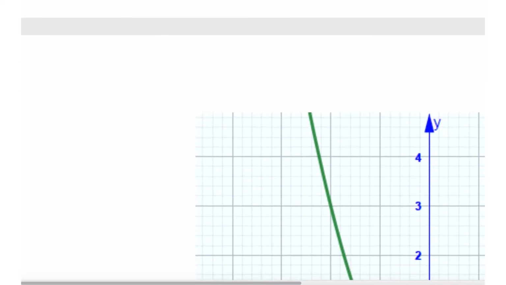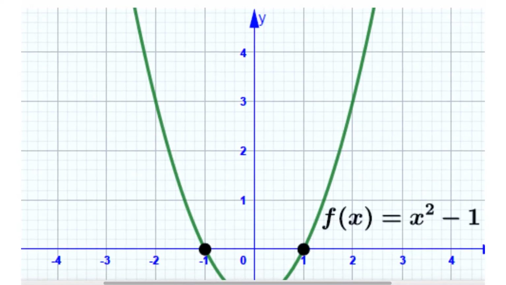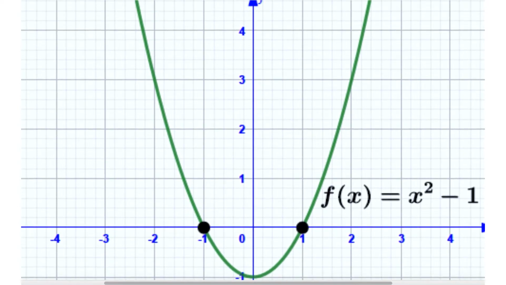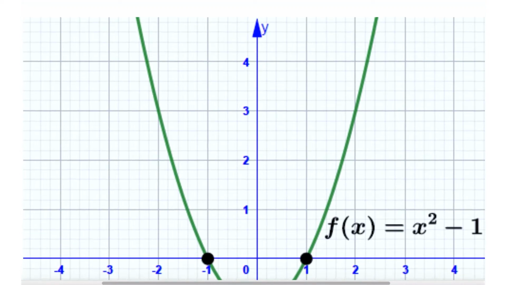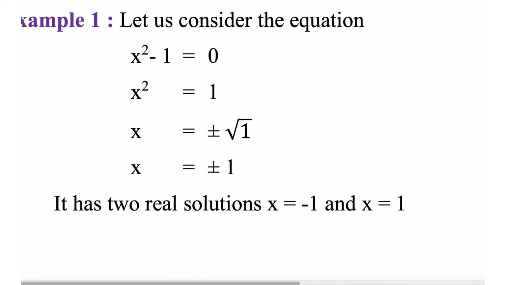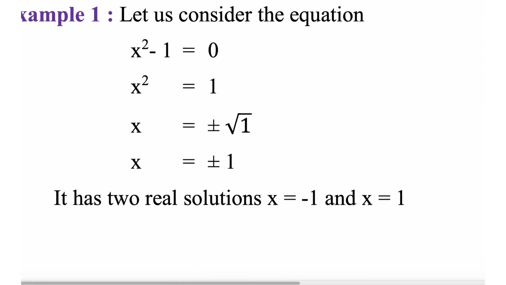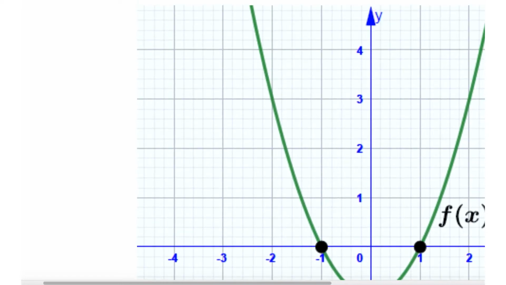Okay, see the graph. f of x equal to x square minus 1 graph. For x square minus 1 equal to 0, x is plus root 1 and minus root 1.